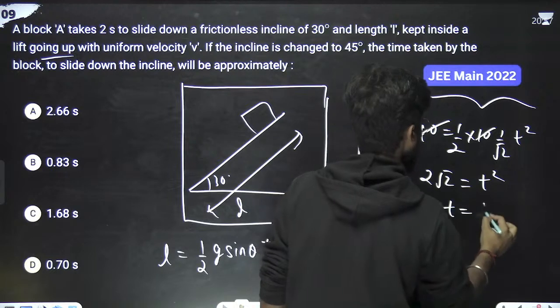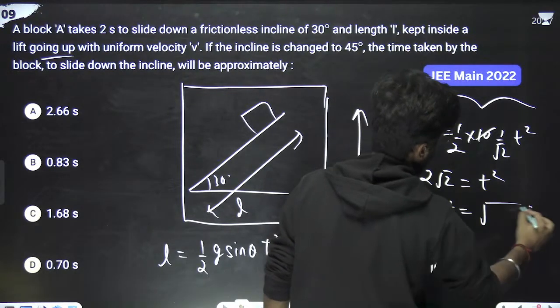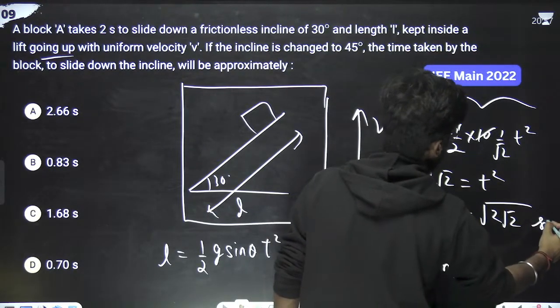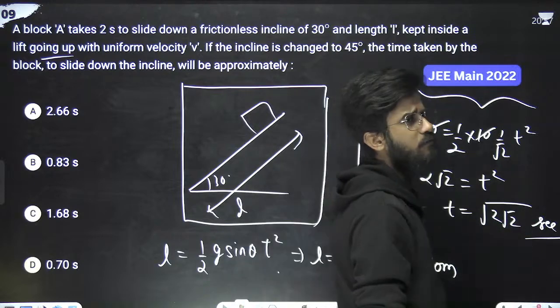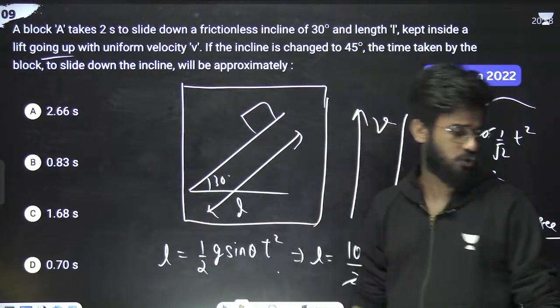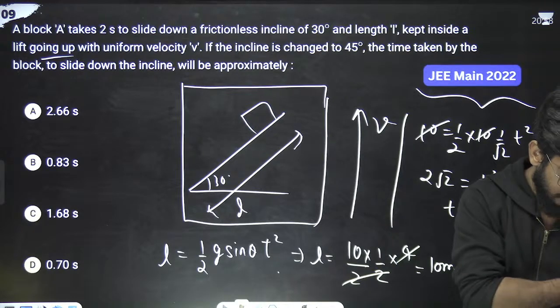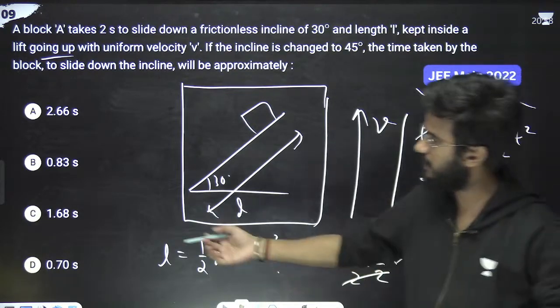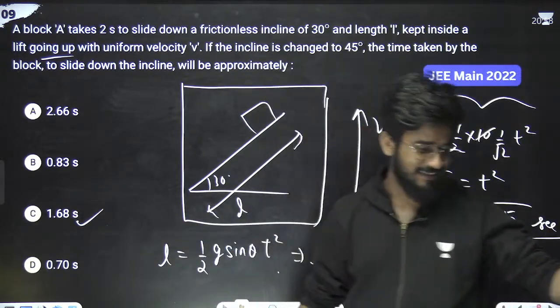So t is the square root of 2 root 2 seconds. You just have to put the value of 2 root 2 and take its square root, so you will get some answer. I'm not going to solve it. Okay, option C. Great. If you have solved for option C, then I believe in you.